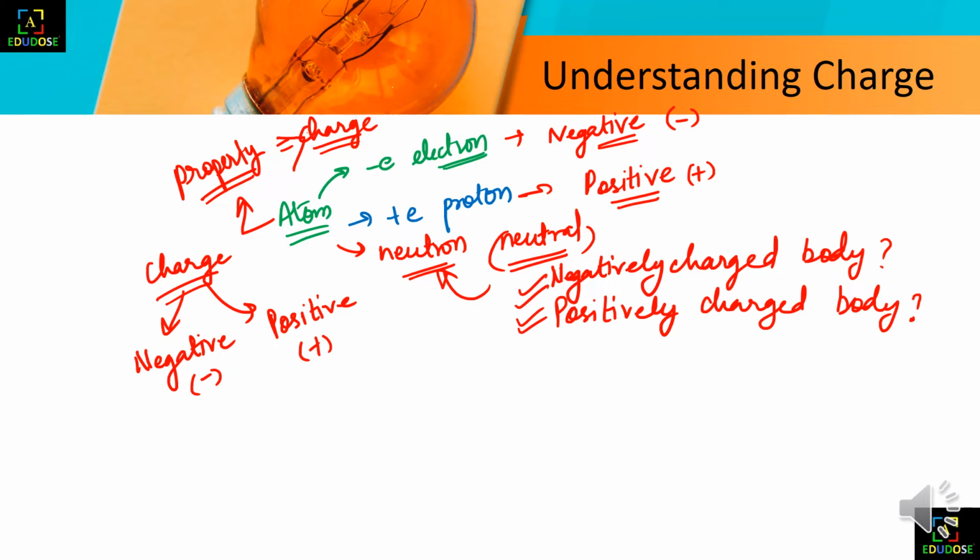So when two things are rubbed against each other, the electrons that are present in the body, or let's draw a diagram of an atom so that we do not get confused.